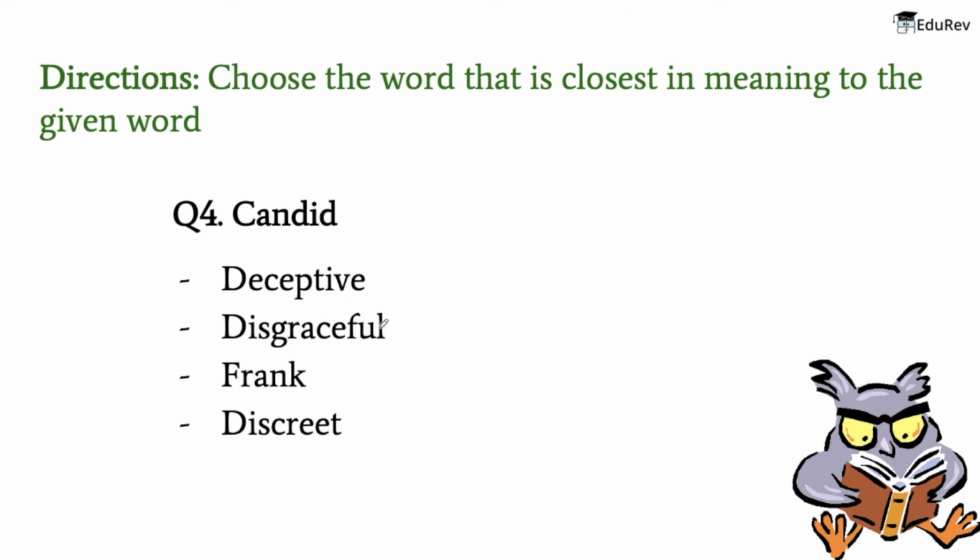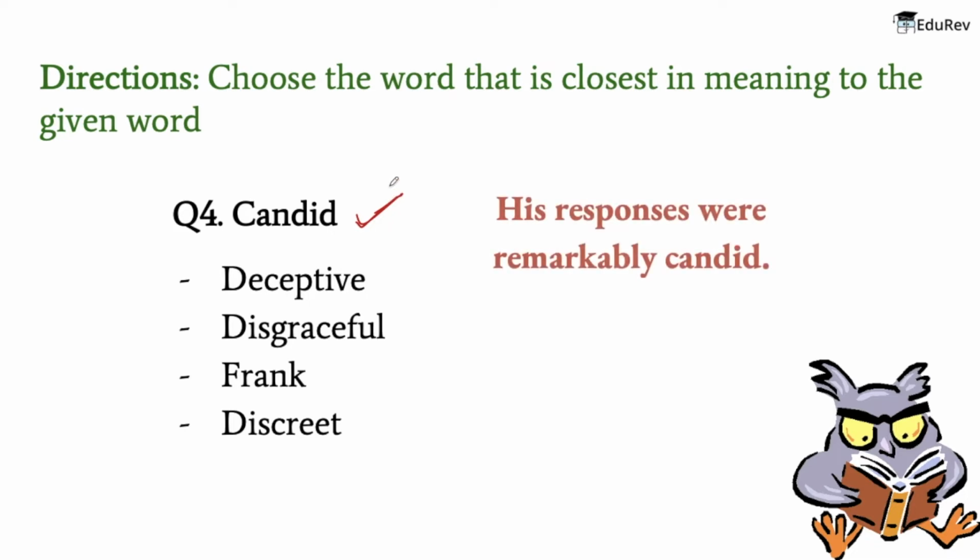Alright, so the next word is candid. Now the meaning of candid is truthful or straightforward. And an example is his responses were remarkably candid. Now the meanings of the words that are given are: the meaning of deceptive is giving an appearance or impression that is different from the true one, whereas the meaning of disgraceful is shockingly unacceptable.